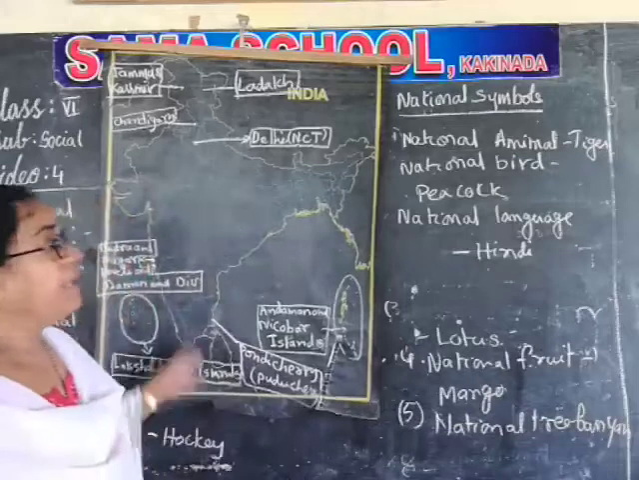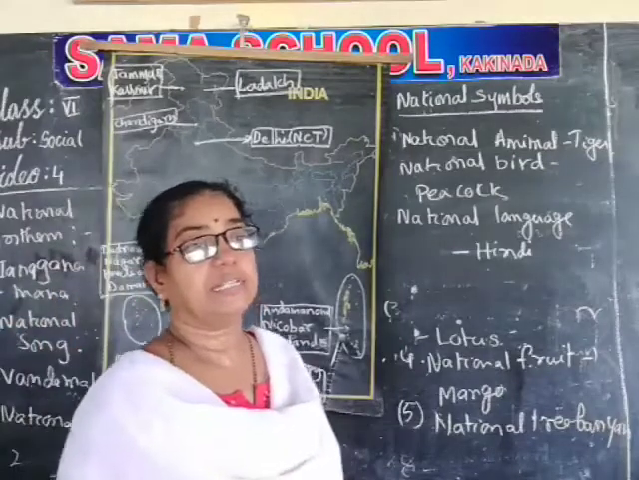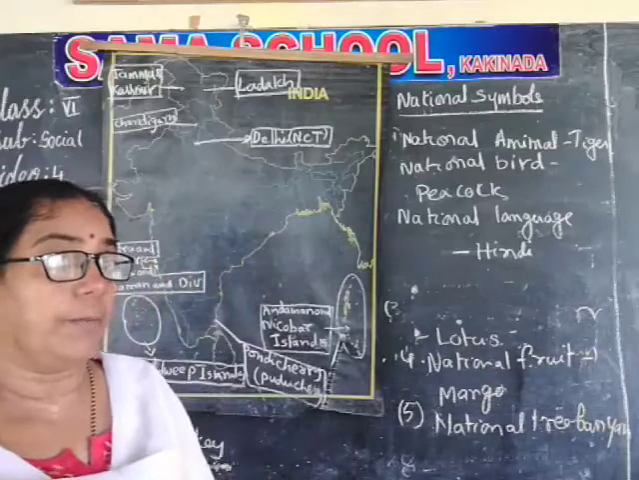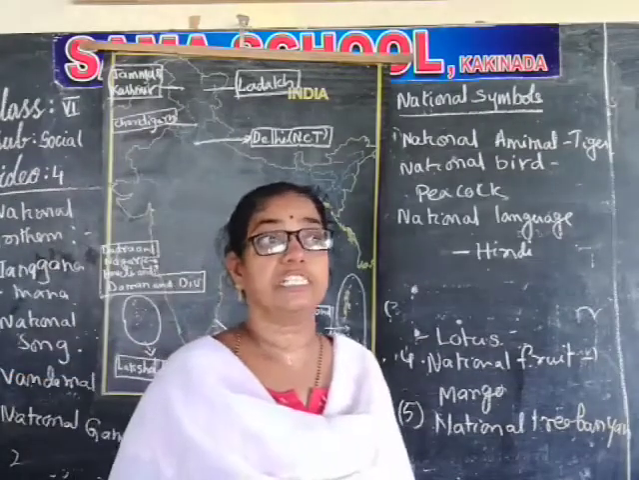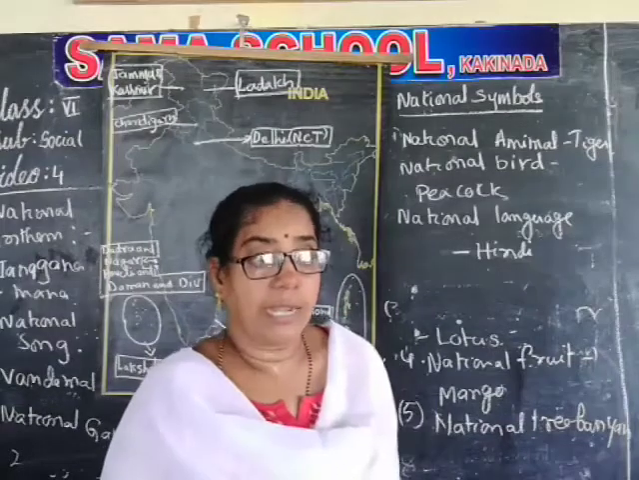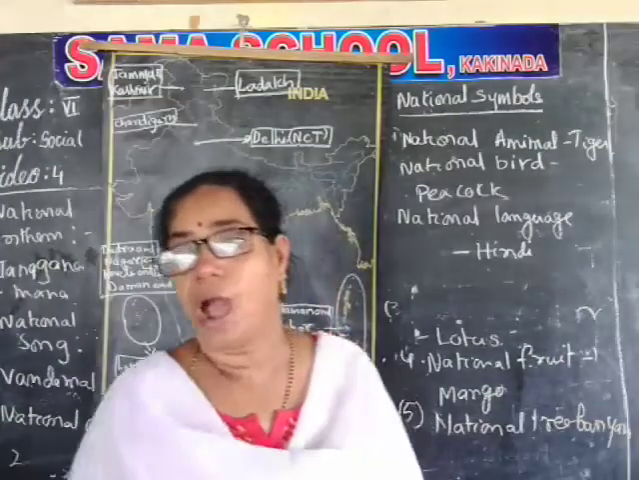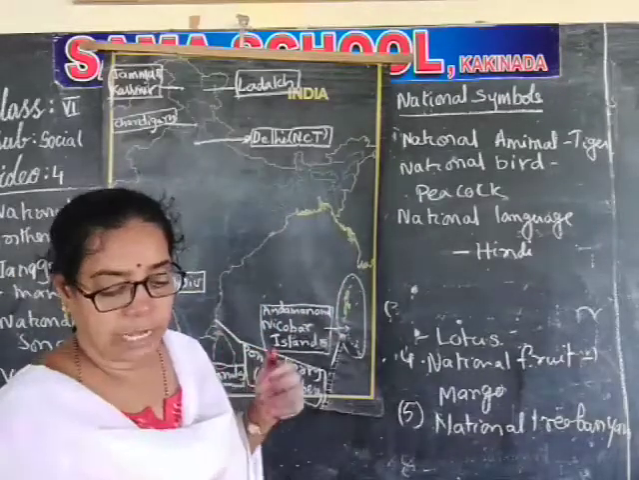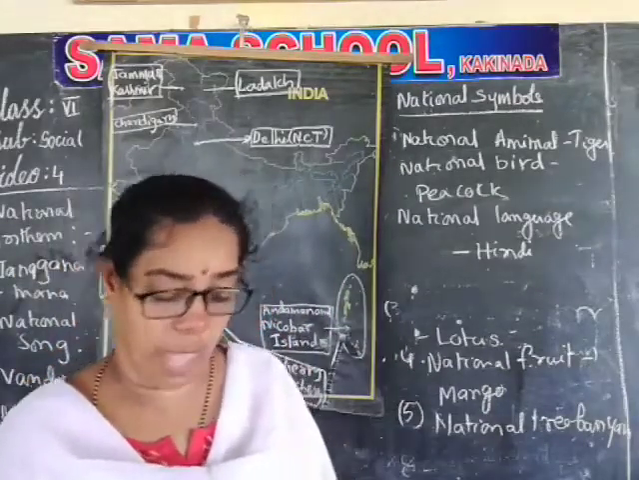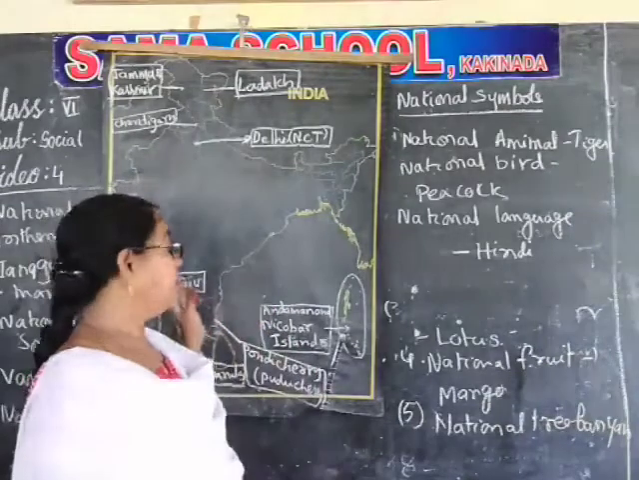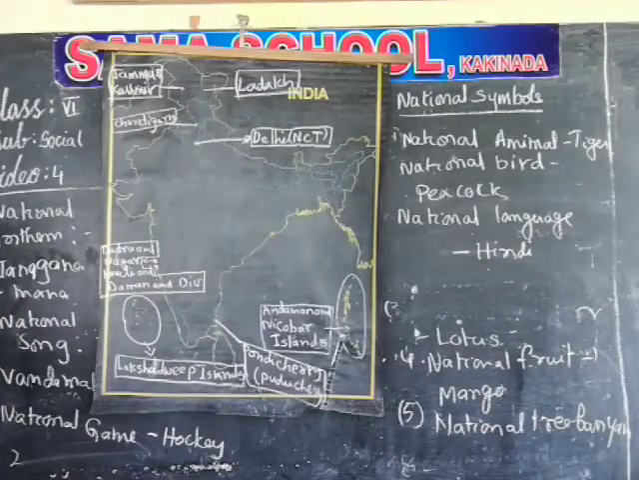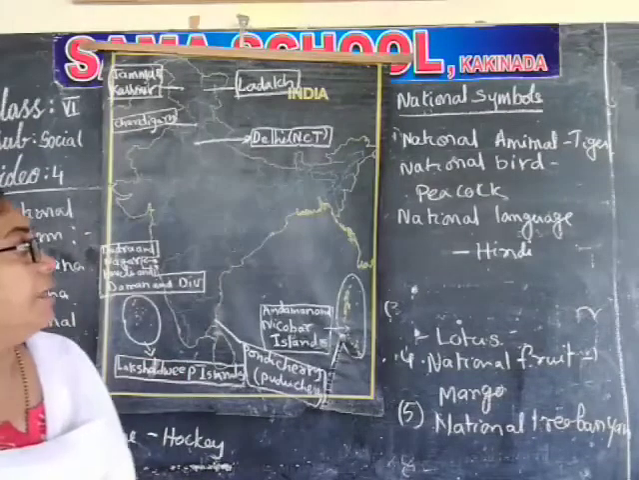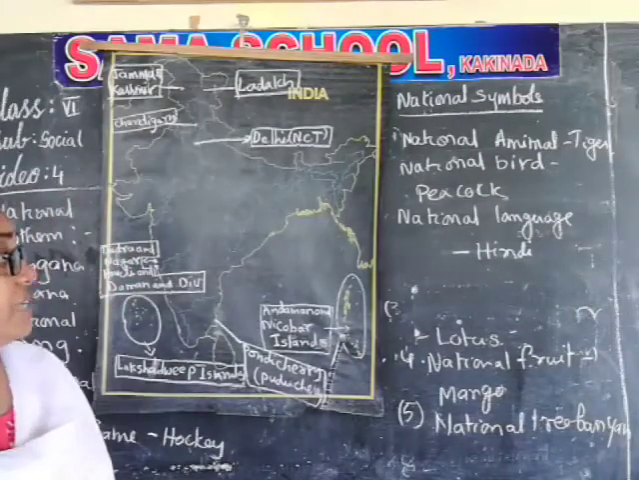Again I am telling: national emblem, that is the four-lion pillar with the inscription of Ashoka, and the national flag is the tricolor flag, and the national flower is lotus, national fruit is mango, and the national tree is banyan. National anthem is Jana Gana Mana. National song is Vande Mataram. National game is hockey, and national animal is tiger. National bird is peacock. National language is Hindi.